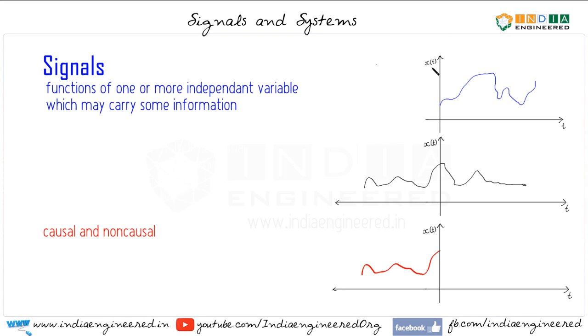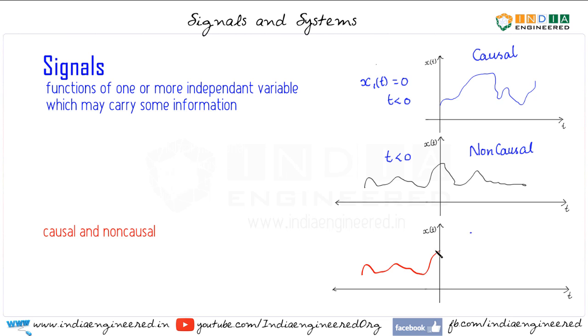Now let's see about causal and non-causal signals. Now this signal here, let's say x1 of t, is 0 for t less than 0. Such signals we call causal signals. So this is an example of a causal signal. Now if the signal has some value for t less than 0, we say that the signal is non-causal. So here we have values for the signal for t less than 0. That means if the signal is not causal, we can say it is a non-causal signal.